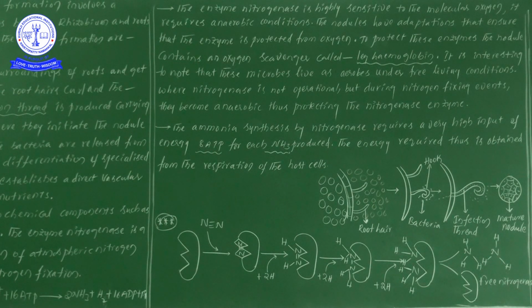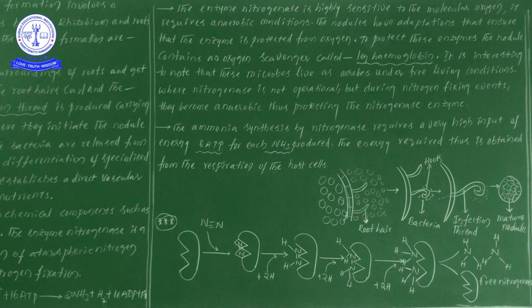We may get one doubt: sir, from where does this energy come? The answer is that the energy required is obtained from the respiration of the host cells, that is, from the respiratory reactions taking place in the host cells, and this energy goes to the fixation of ammonia. That is the point we can understand here.